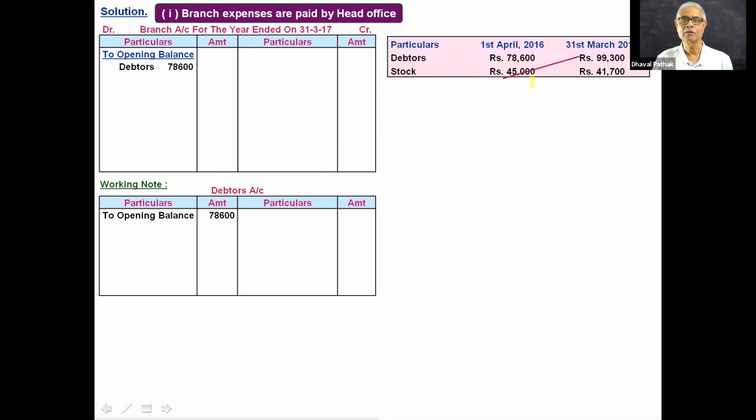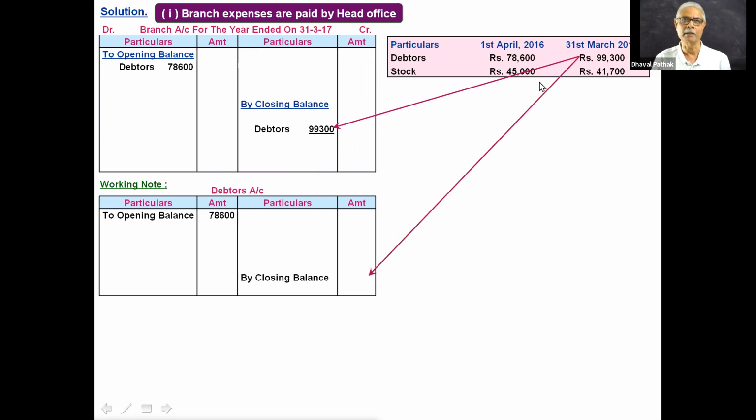Now the next. Closing balance of debtors will appear on the credit side of branch account and will appear on the credit side of debtors account in this fashion. What is the journal entry for closing debtors? Closing debtors account debit to branch account credit 99,300.